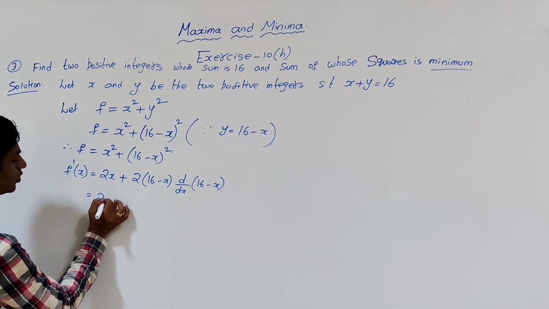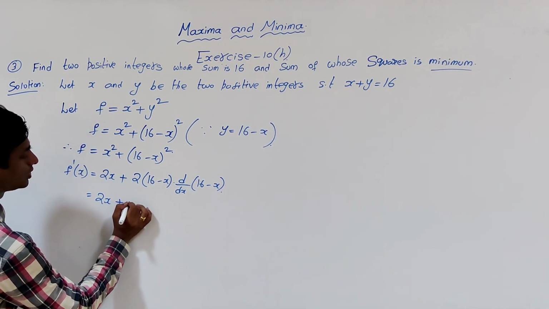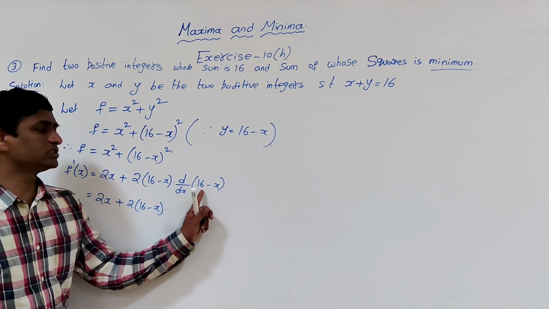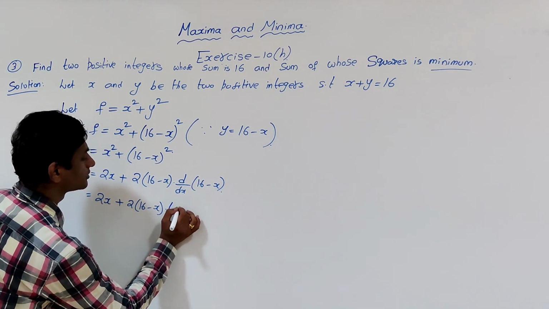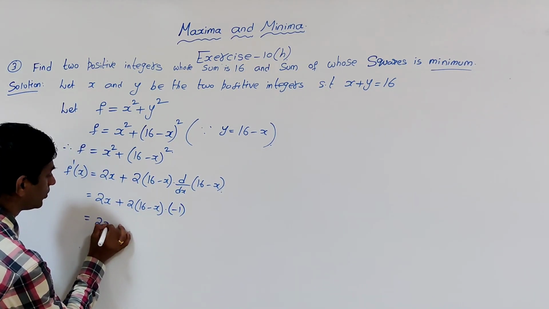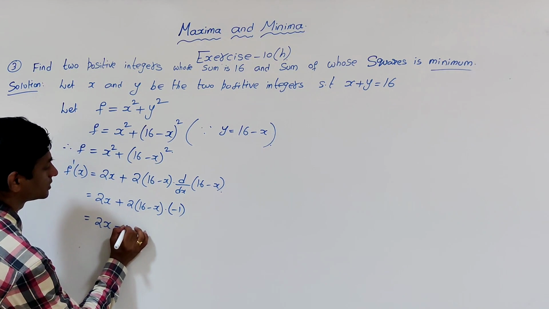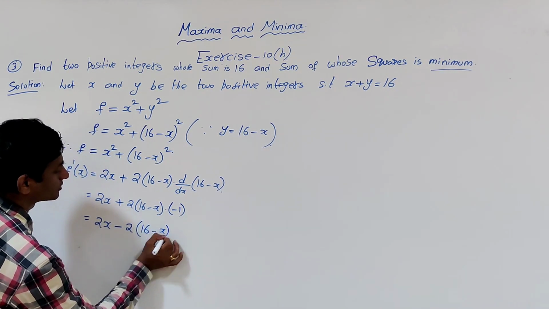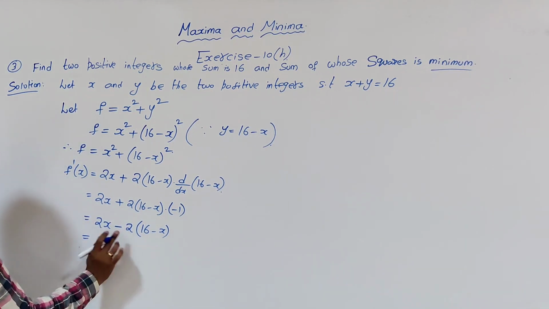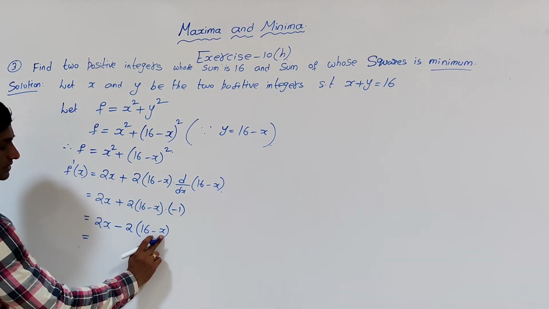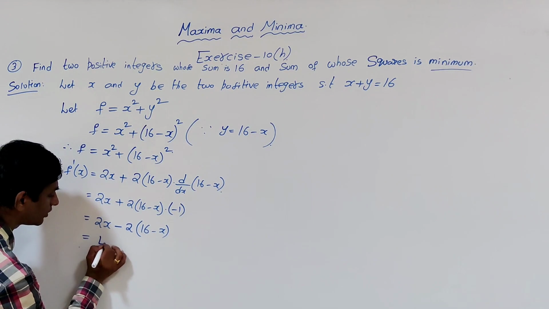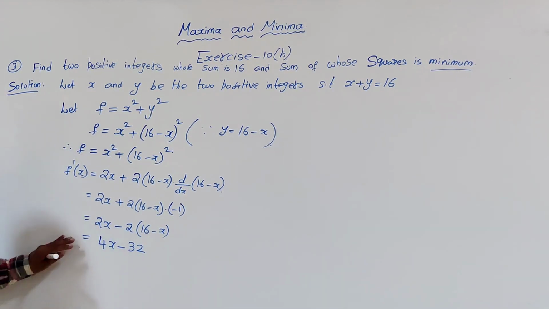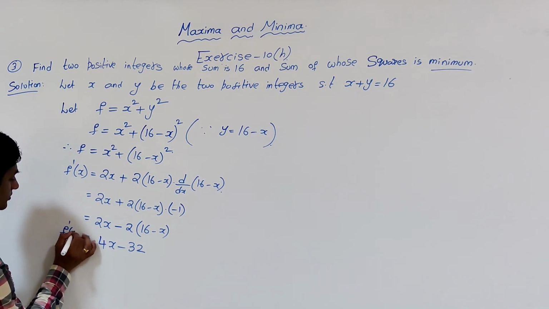That is 2x plus 2 times of 16 minus x into minus 1, which is 2x minus 2 times of 16 minus x, or 2x minus 2 into minus x is 2x. 2x plus 2x is 4x minus 32. 2 times of 16 is 32. So this is f dash of x.